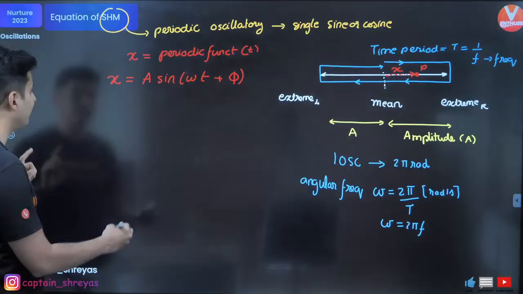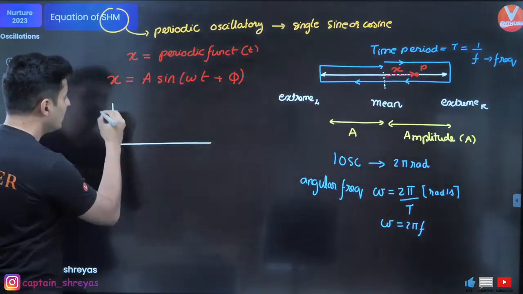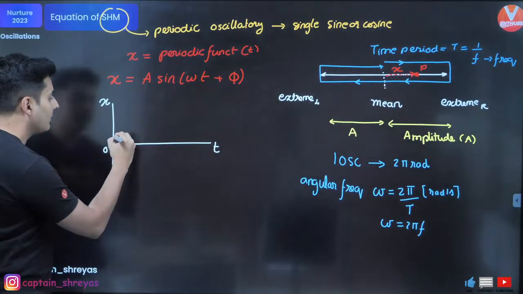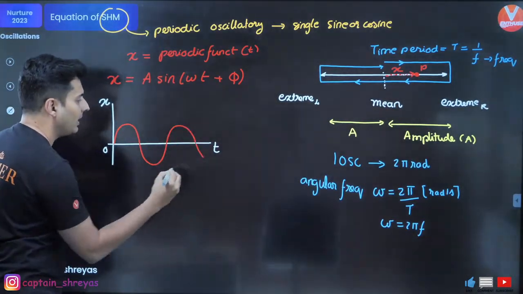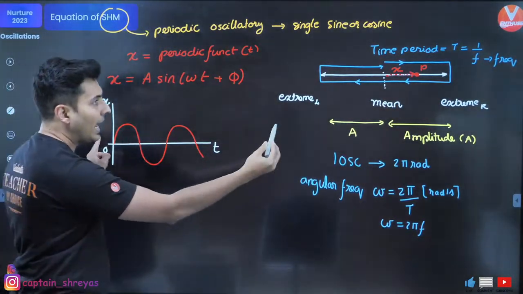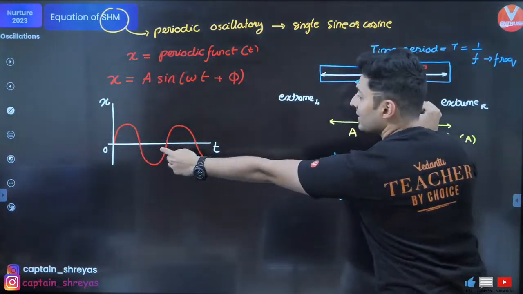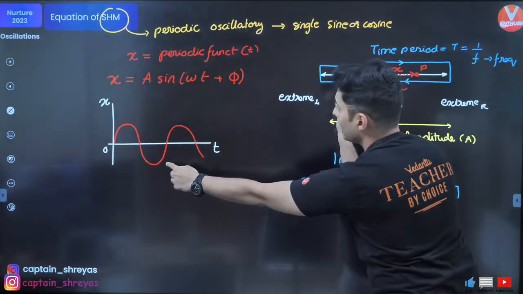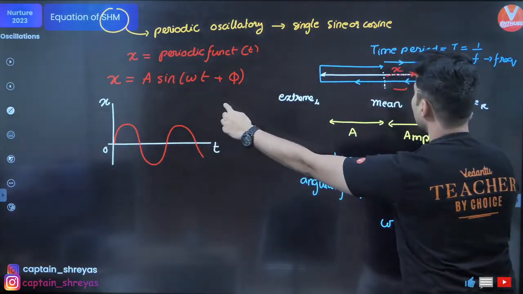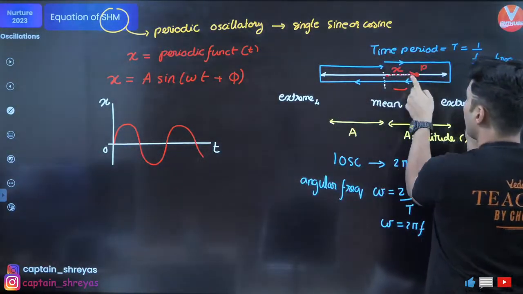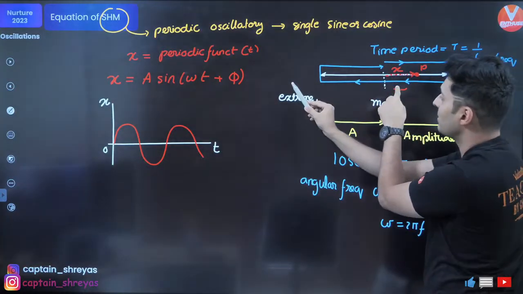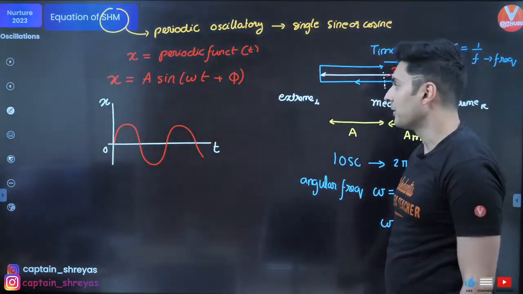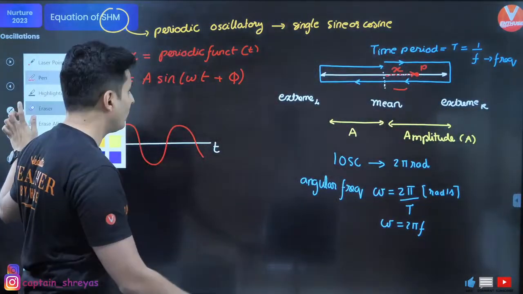And if you look at it graphically, if this is x and this is time, then you will see that the value of x goes up and down like this. It increases, decreases to the negative side, and then again comes back, increases, decreases. As x becomes negative and again comes to 0, you can see the graph goes up and down over here. Does it make sense to all of you, my warriors?